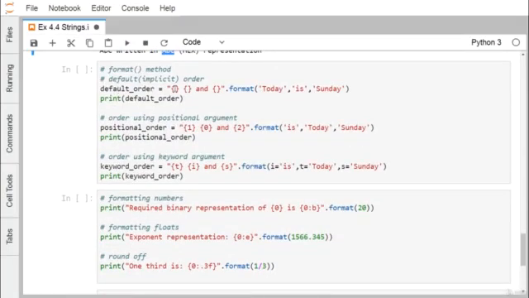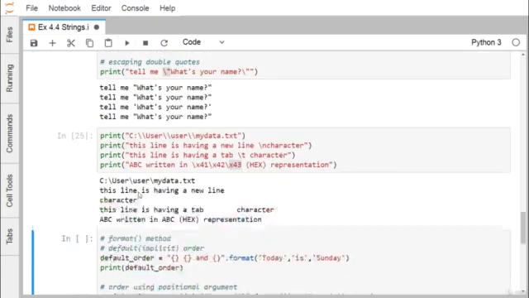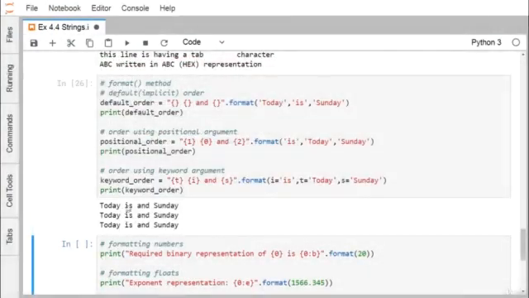So default order is equal to, now here you see these are the different placeholders we have. Dot format. Today will come to this, is will come to this, and Sunday will come to this placeholder. So here we have this default order. If you go on printing, I get the output like this: today is and Sunday. Today is coming to this, is coming to this, so they are maintaining the order. That is the default implicit order.